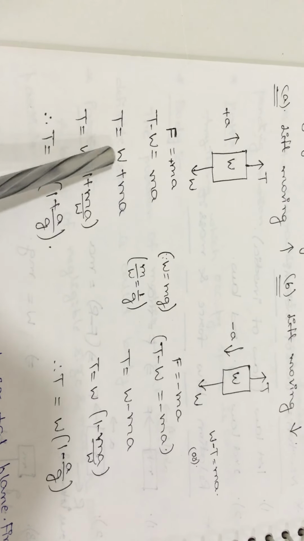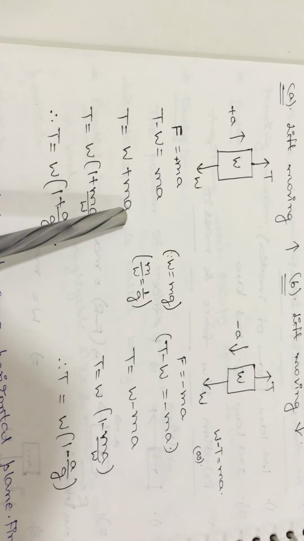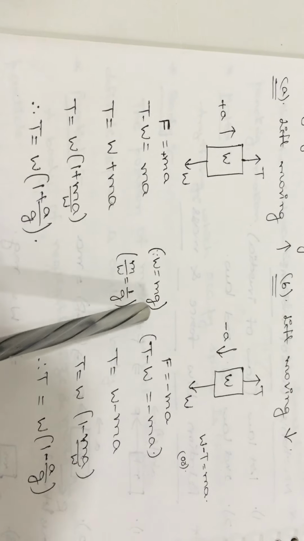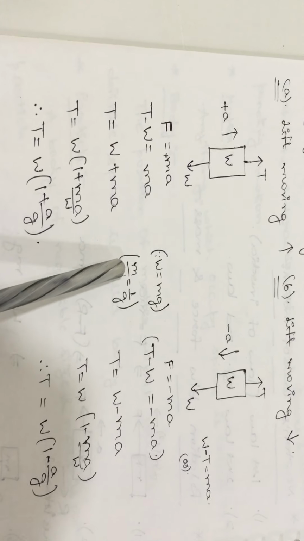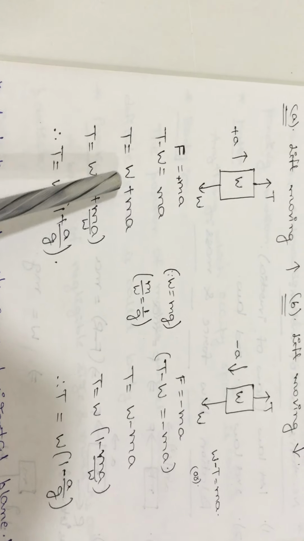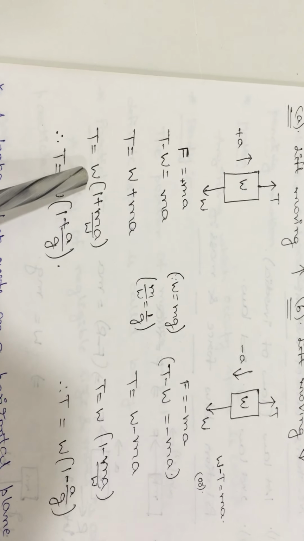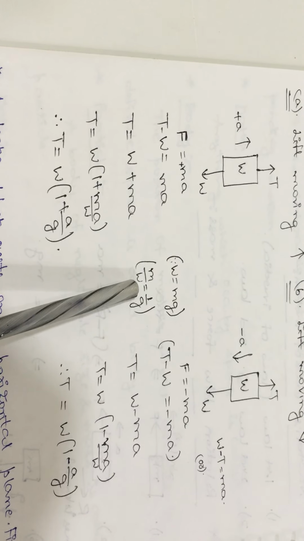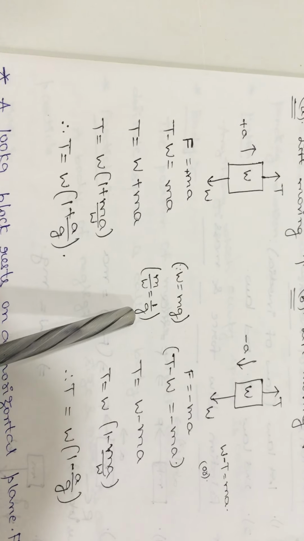Now make T the subject. So T is equal to W plus ma, and we all know that W is mg. From that, making m by W the subject, we get it as 1 by g. Now take W common. So you will get W of 1 plus ma by W, and from this, m by W is nothing but 1 by g.